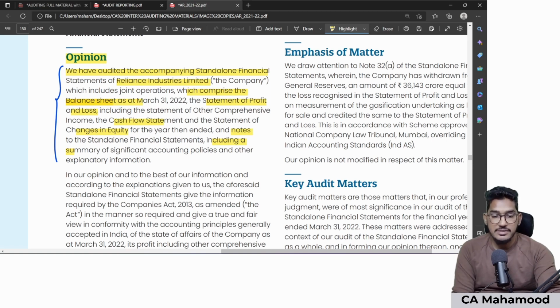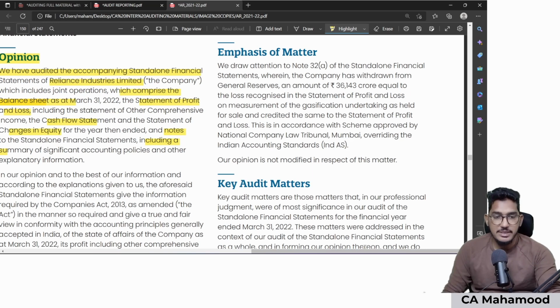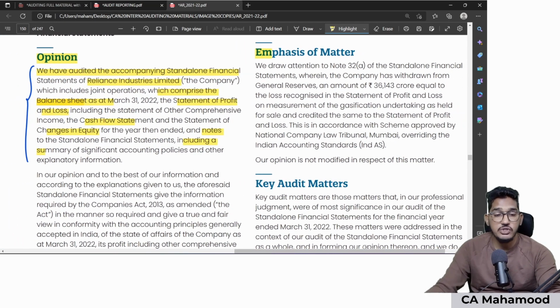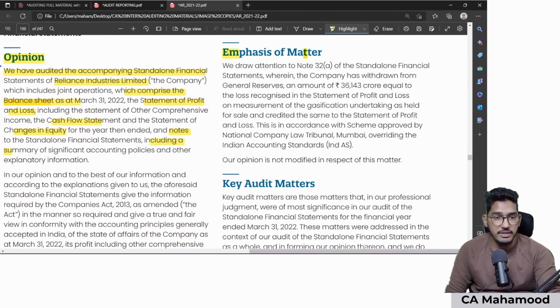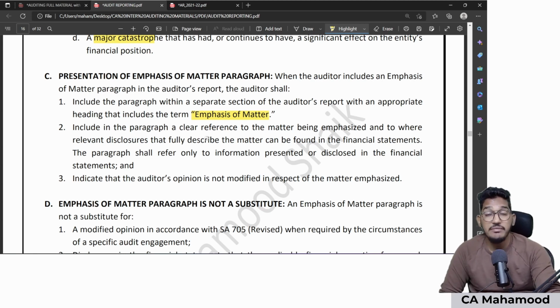Yeah, in the Reliance Industries Limited audit report, it is there. So as you could see, the manner of presentation here, it has to be included in a separate paragraph with the heading emphasis of matter paragraph. A separate heading should be given. Similarly, along with that, include in the paragraph a reference to the matter being emphasized and also relevant disclosures which are given in the financial statements.